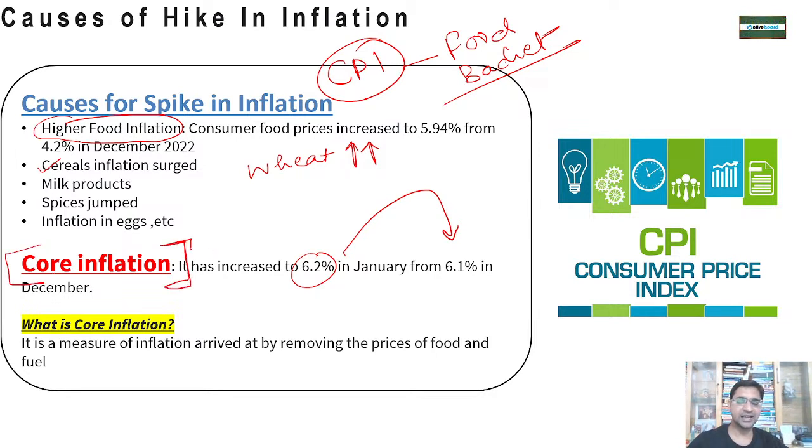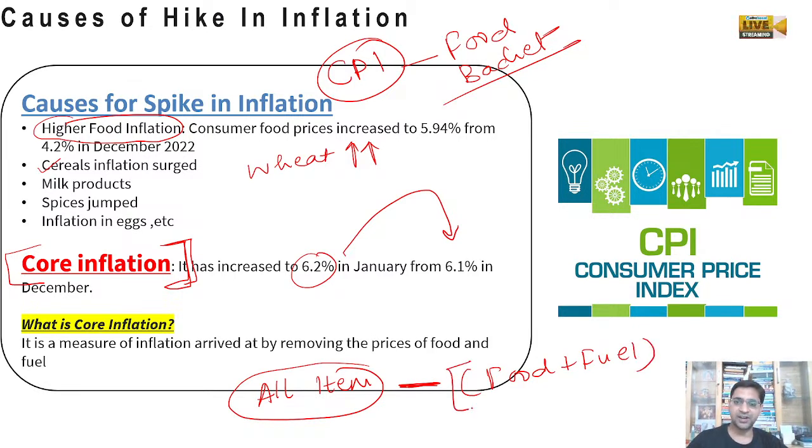Core inflation is the inflation of all items minus food and fuel. Core inflation means that when we remove the food and fuel prices from all items, we get core inflation. Core inflation was very high. That means there is sustained price pressure in various commodities.